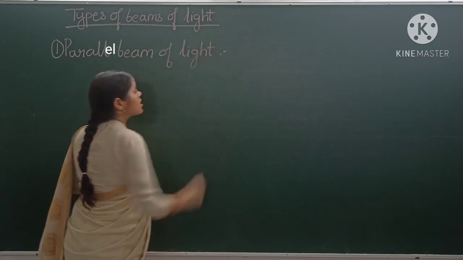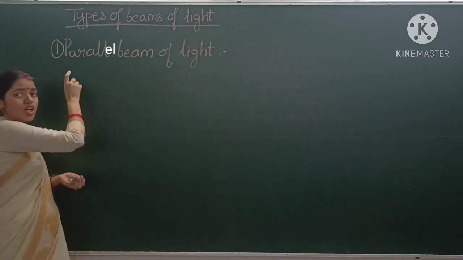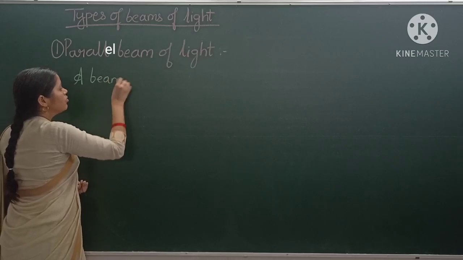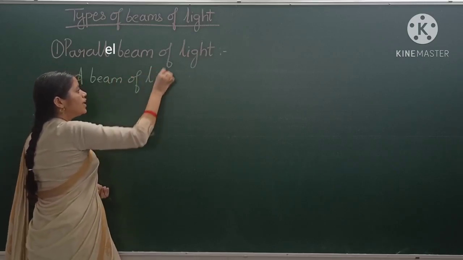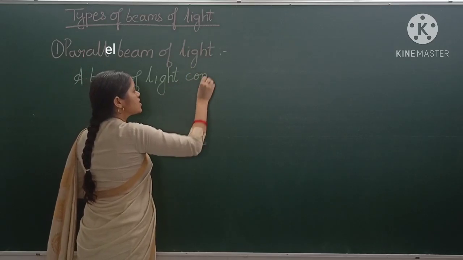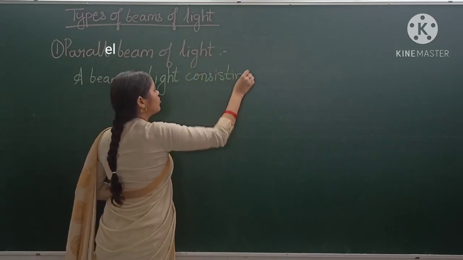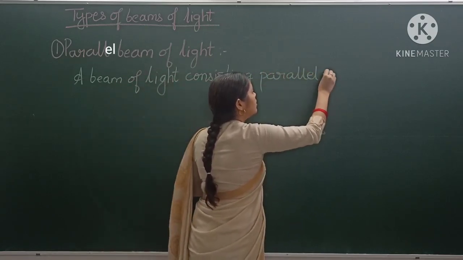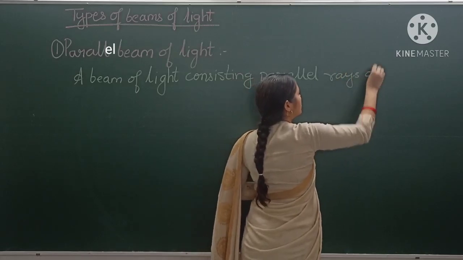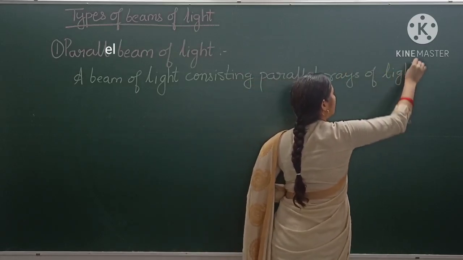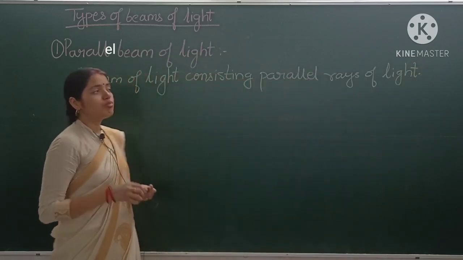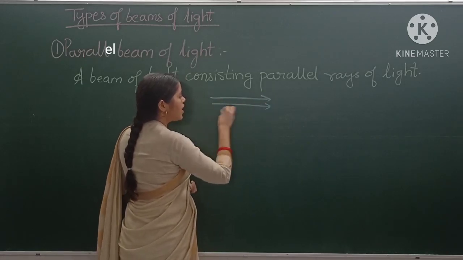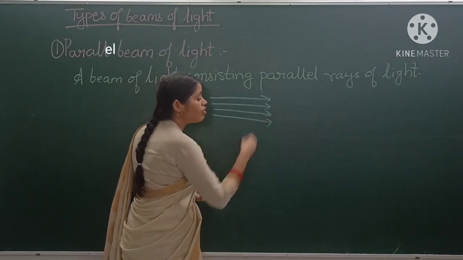A beam of light consisting of parallel rays of light is called parallel beam of light. For example, this is the parallel beam of light.